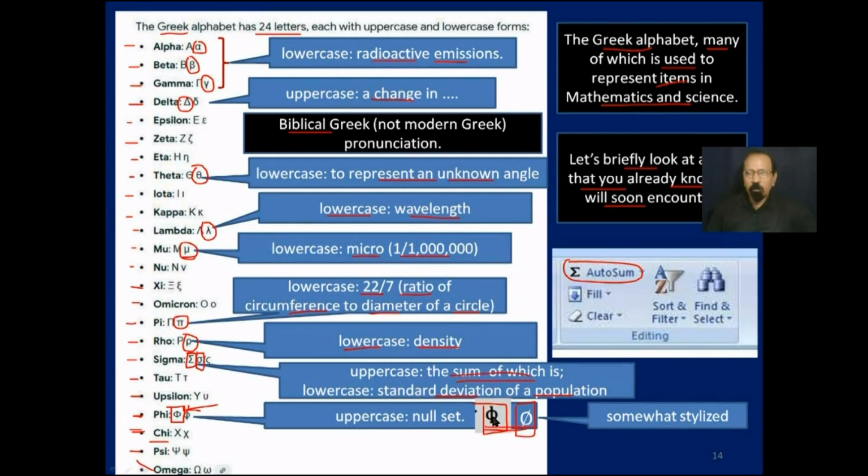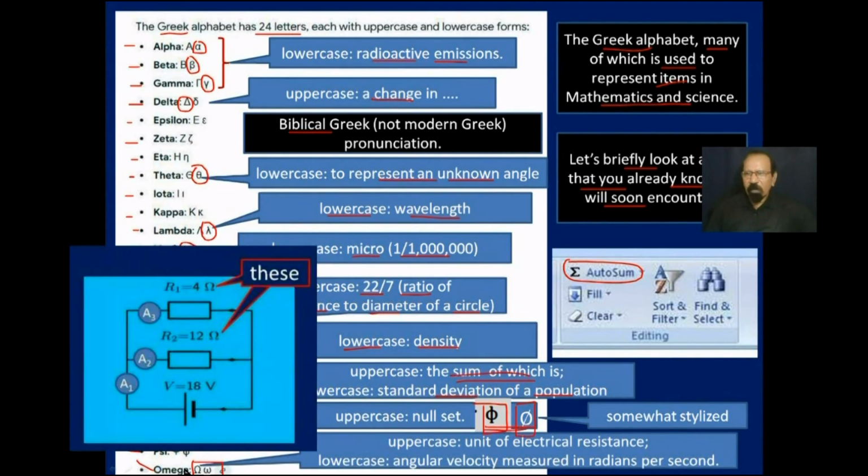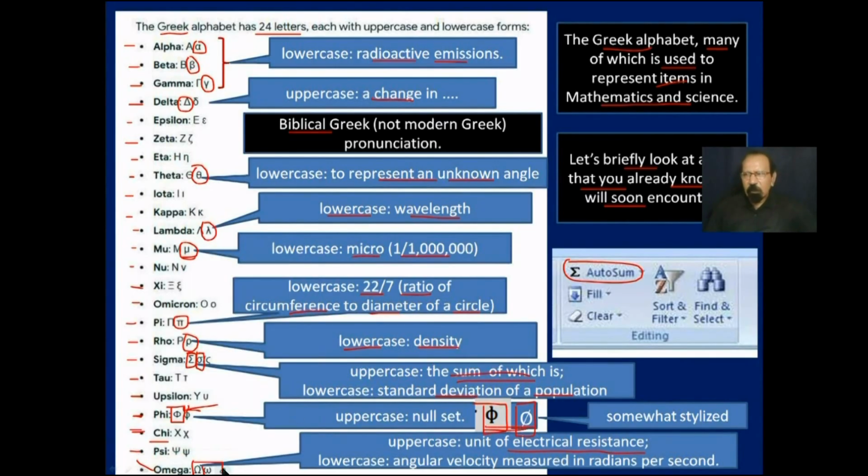And then you have omega. The uppercase is used as a unit of electrical resistance, like 20 ohms, shortened for omega, ohms. And this thing that looks like a W here is used to represent angular velocity measured in radians per second.